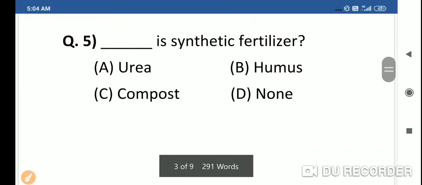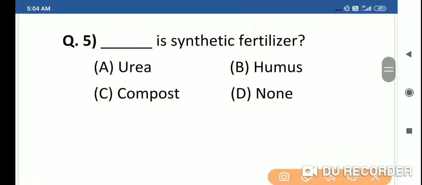Next. Question 5. Dash is synthetic fertilizer. Synthetic fertilizer means the fertilizer which is prepared in the laboratory through an artificial way. That is urea, humus, compost or none. And the right answer is urea. Urea is a synthetic fertilizer. Humus and compost are natural and prepared organically.